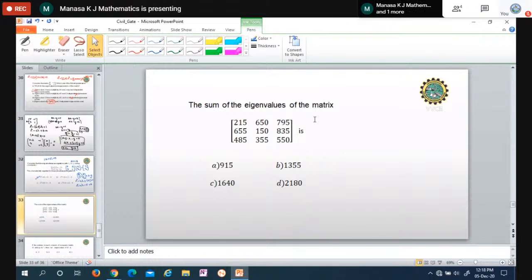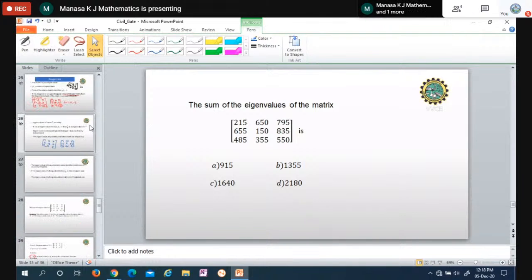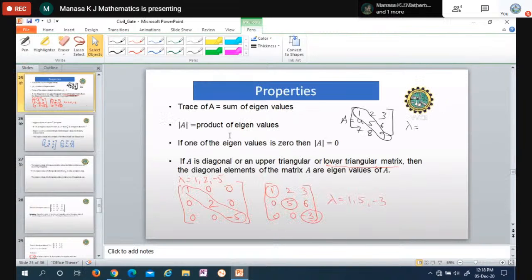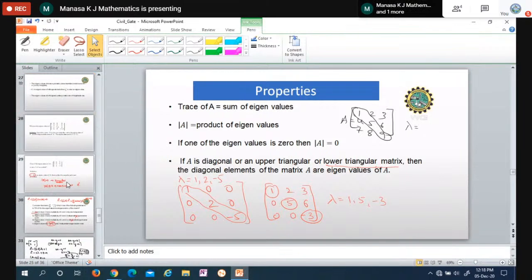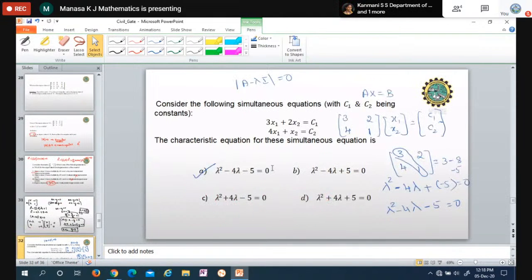See, there is a property that says that sum of the eigenvalues is equal to trace of the matrix. Here is the property, I'll show you. Okay. First property, sum of the eigenvalues is equals to trace of A. So using this property, I can solve the problem directly.